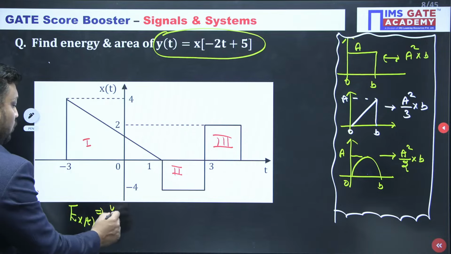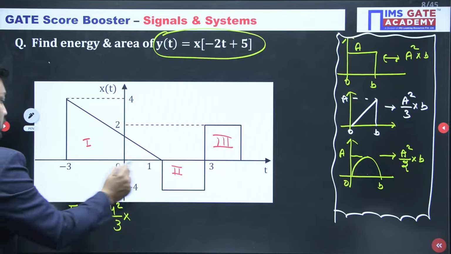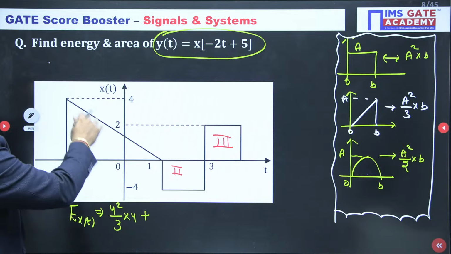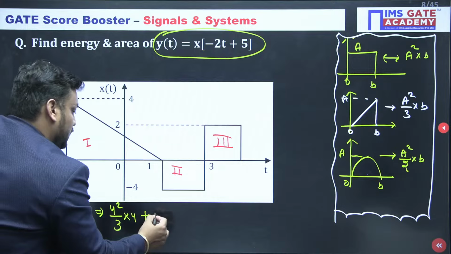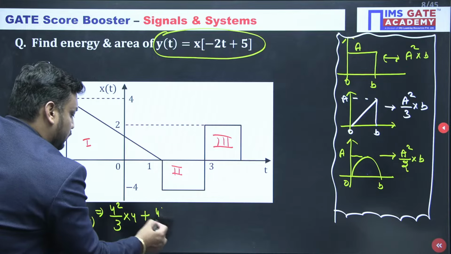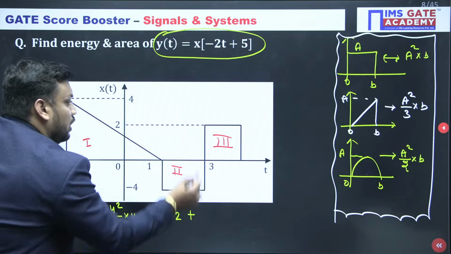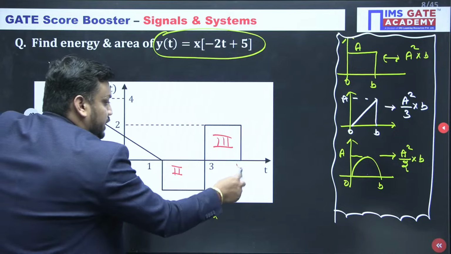So a square by 3 means 4 whole square by 3, into b. Minus 3 to 1 distance is 4. So a square by 3 into b, where b means minus 3 to 1 distance, and minus 4 whole square. Again, 1 to 3 distance is 2, so 2 whole square, magnitude 2 whole square into, actually the magnitude here is 3 to 4, guys.